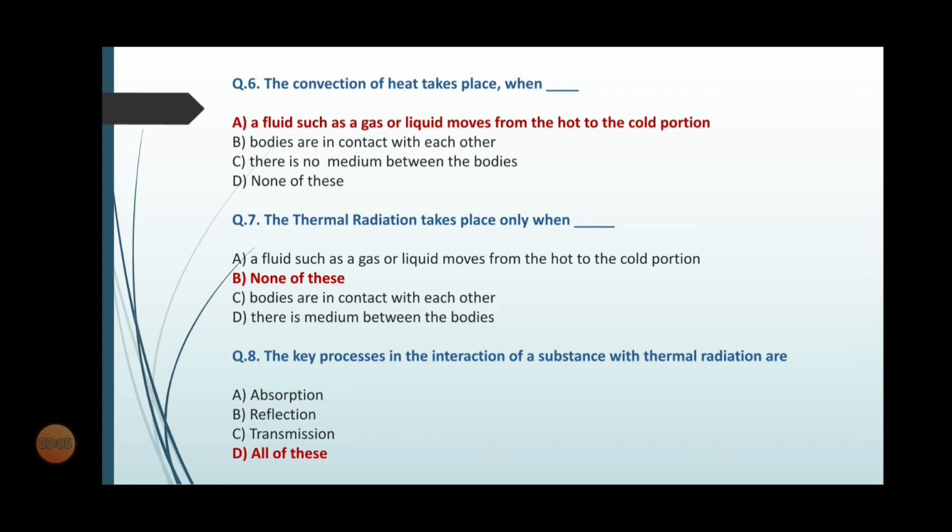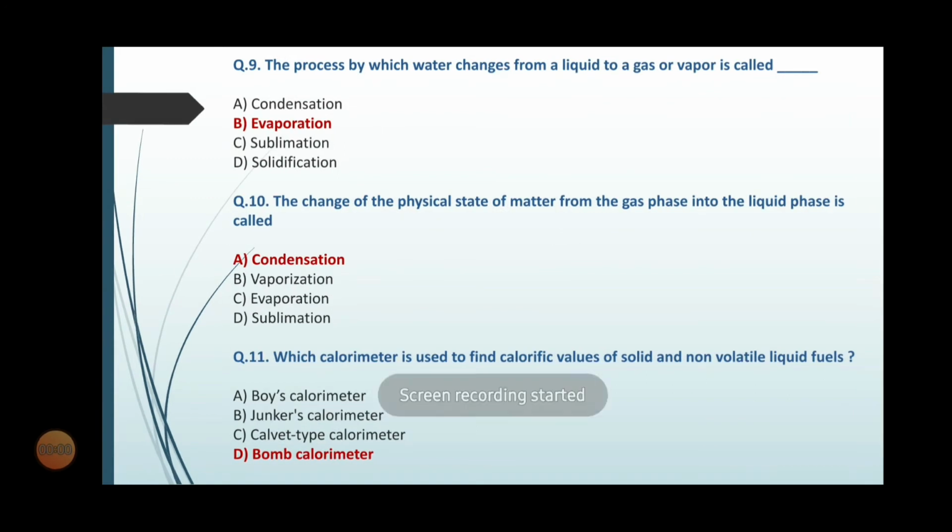Question number 8. The key processes in the interaction of a substance with thermal radiation are. Options are option A absorption, option B reflection, option C transmission, option D all of these. So the correct option is option D all of these.